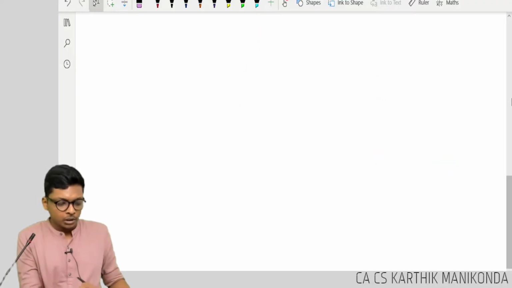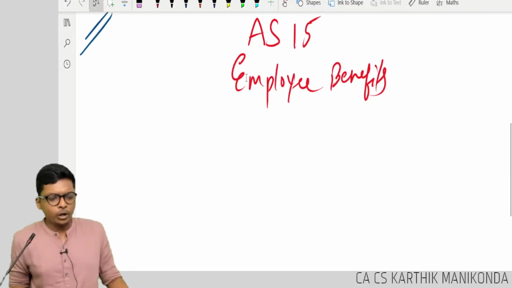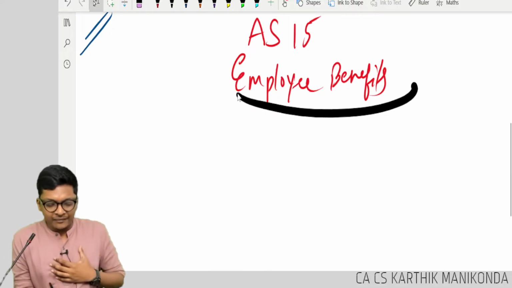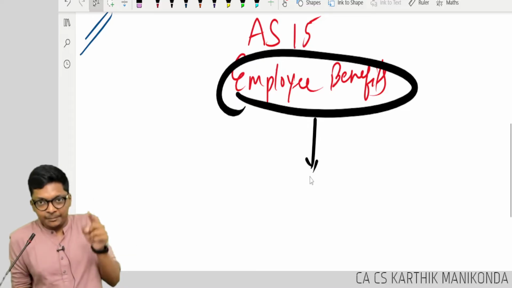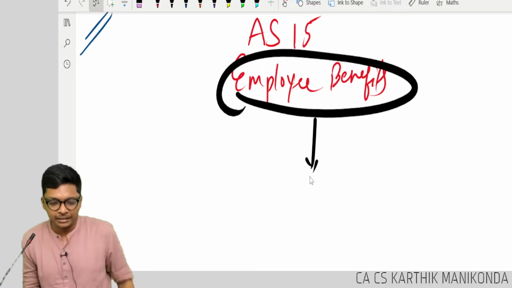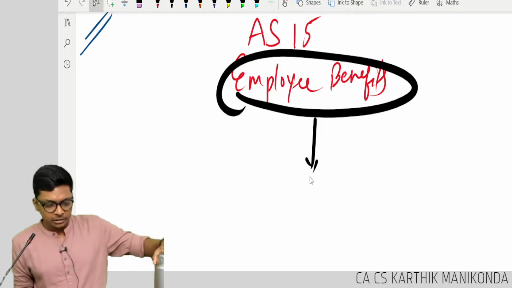Okay. Now, let's start off, guys. What do you mean by employee benefits? In Schedule 3, are you aware of employee cost? Everything that comes in that employee cost, we are going to learn in this standard in detail.